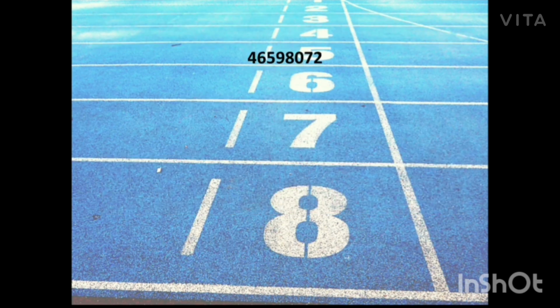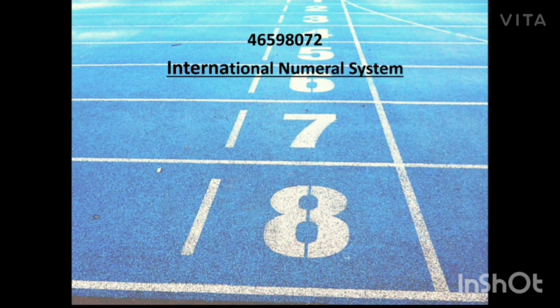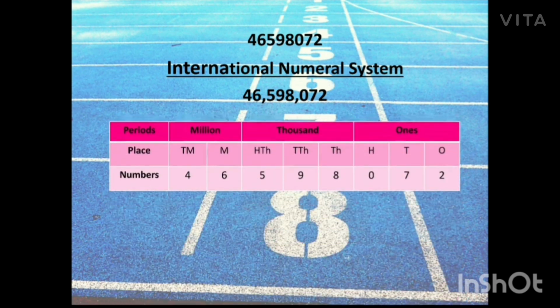And the last part is reading and writing this as per the International Numeral System. So first put the commas. So from the right hand side, after 3, 3 and 3. So I have inserted the commas. Now I'll put it in the place value chart. Here it is. Okay, and remember the trick with regards to 1,000. Well, the trick remains for the International Numeral System.